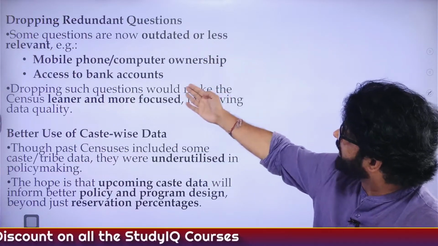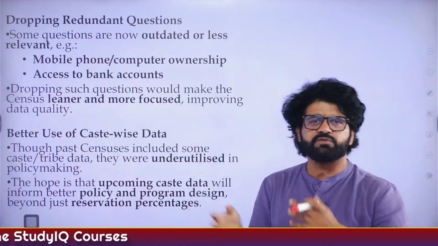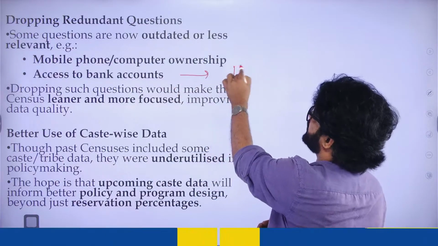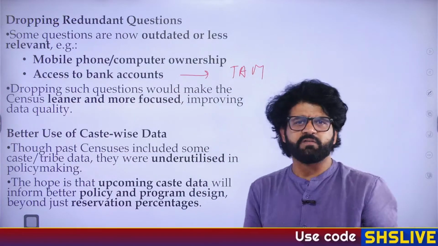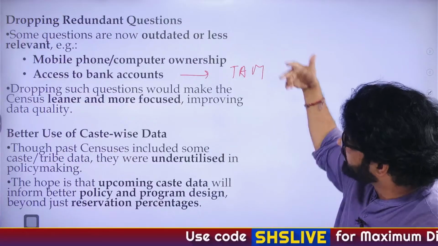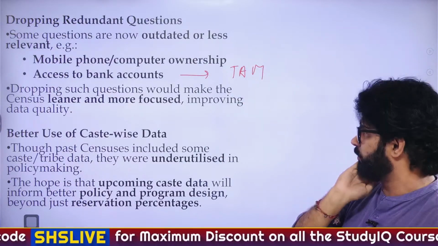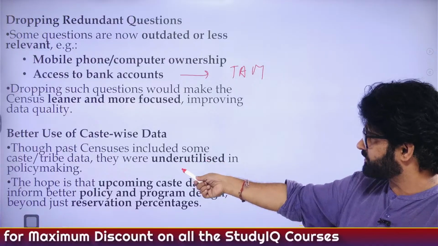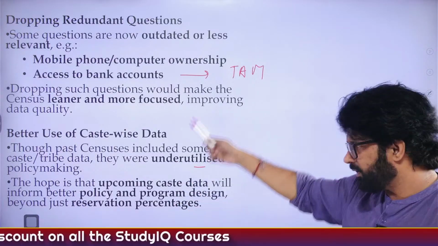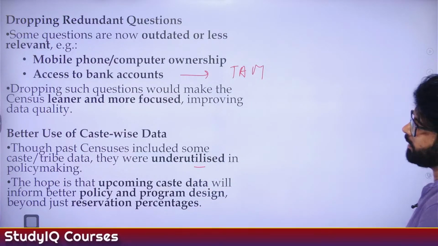Outdated: mobile phone, access to bank account. Now, because of JAM, Jan Dhan, Aadhaar, mobile, almost everyone has a bank account. So these questions are redundant, moot, remove them, and it will save time and the census will be more focused. Past census included some caste-type data, but it was underutilized in policy making. Again, the hope is that the upcoming caste data will inform better policy.